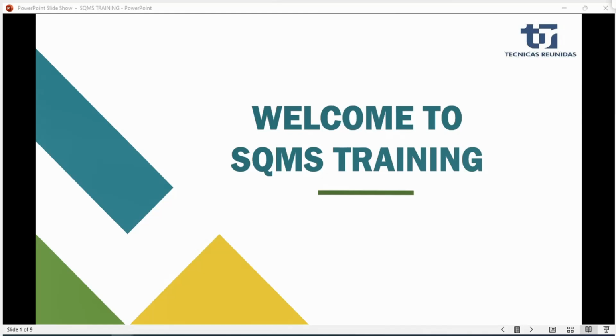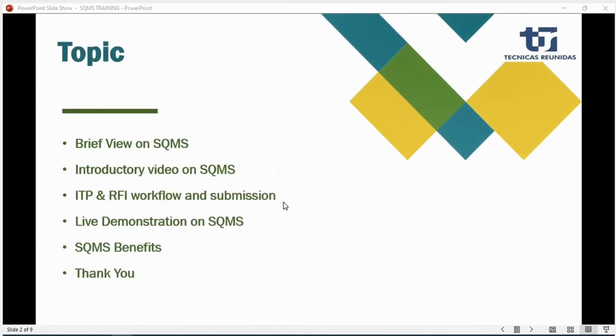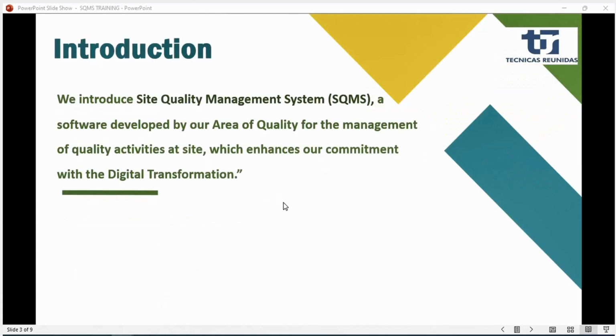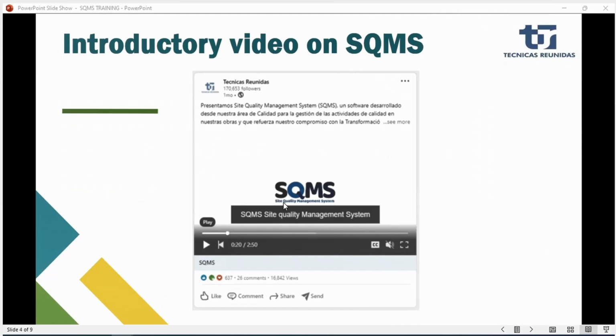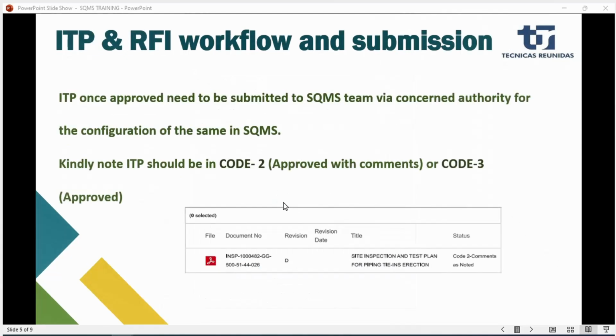In this SQMS session, we will try to understand the basic fundamentals: how we are going to raise an RFI, how we are going to download the RFI, and how we are going to close the RFI. As I told you, SQMS means Site Quality Management System. Once you raise and close the RFI, this process will remain the same till the end of your contract.